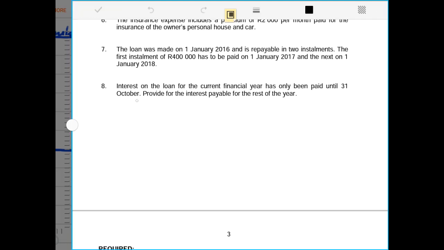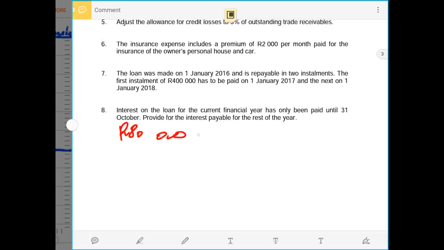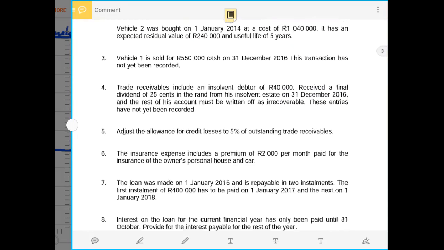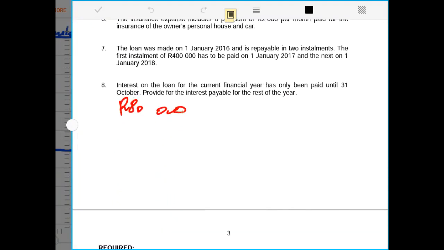Another way to calculate that: the interest that we have seen in the trial balance, which was already paid, was 80,000 rands. We divide that by 10 months because it has been paid until October. That will give us the interest per month, which is 8,000 rands per month.